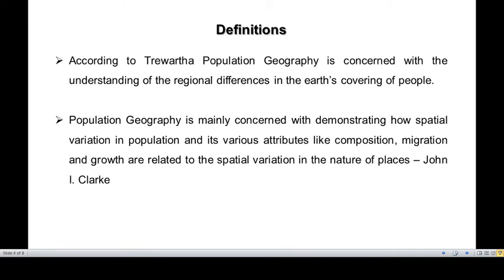Those kinds of differences we try to analyze in terms of area location, because the location or geographical situation has a role in shaping the character of the population. Say, for example, in mountainous areas the people are different compared to the people living in plain areas or coastal areas. So what makes them different? Though we belong to the same race, there is a difference in terms of color and complexion.